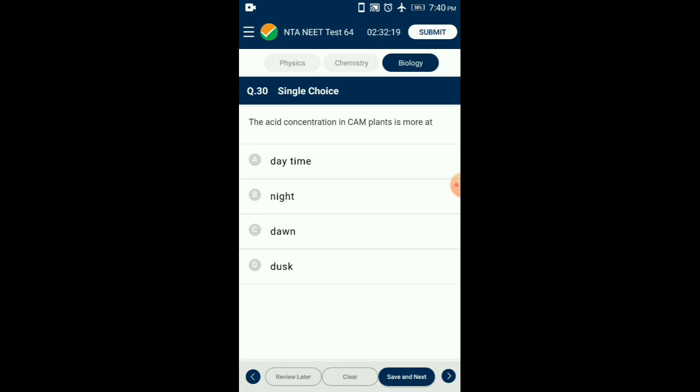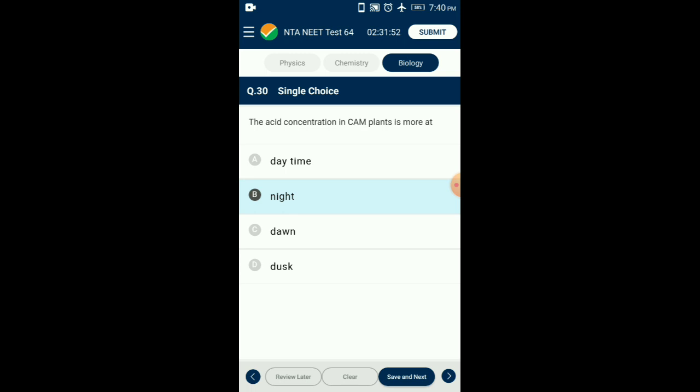While carbon dioxide enters the Calvin cycle, pyruvate is used up to regenerate PEP. The succulents, therefore, synthesize plenty of organic acids from carbon dioxide during night when stomata are open, and plenty of carbohydrates during the daytime when stomata are closed. So the answer for this question is option B, night time.